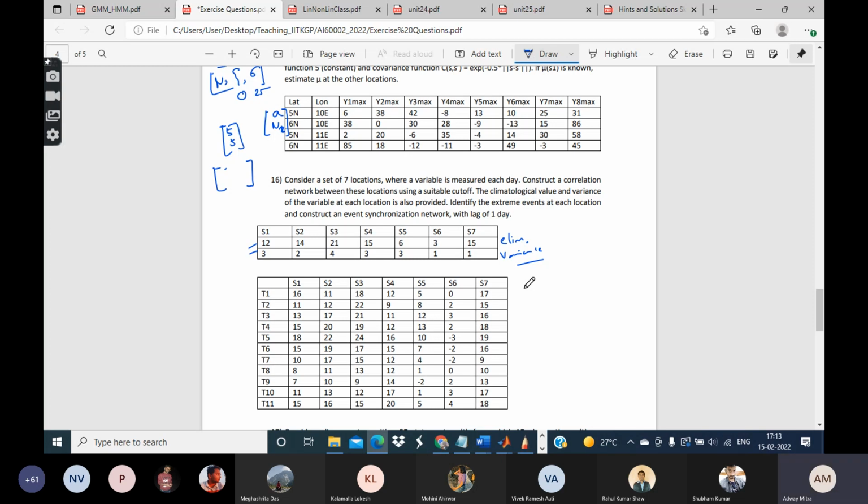No response? Anyone else? Anyone else wants to tell what is the correlation, what are the nodes and edges of a correlation network?